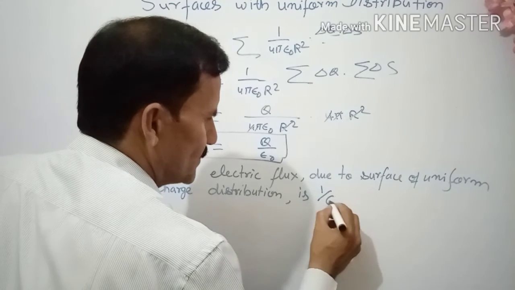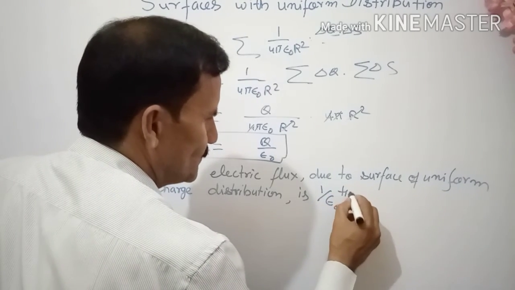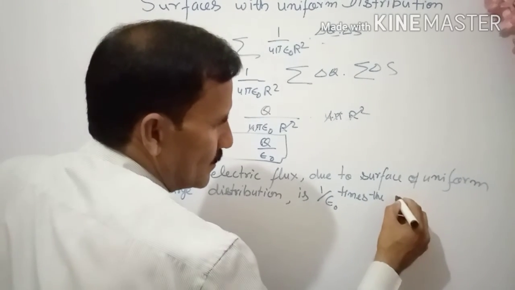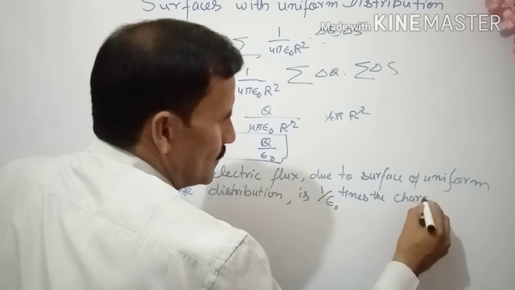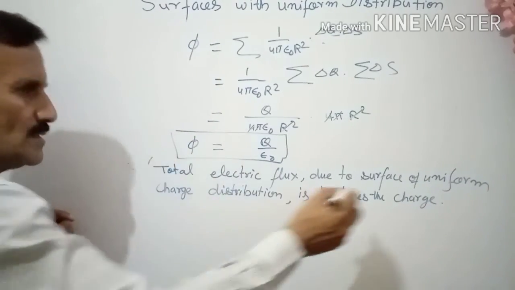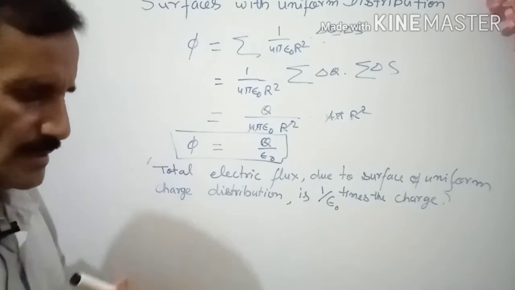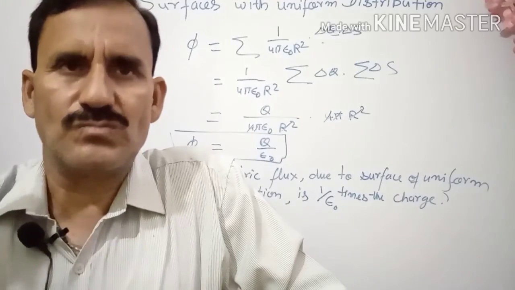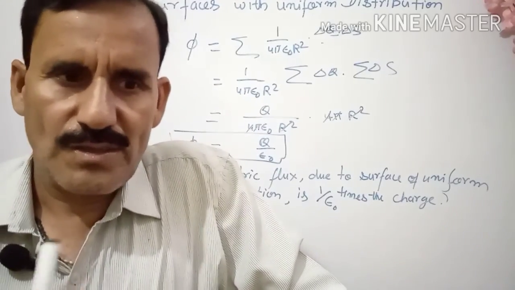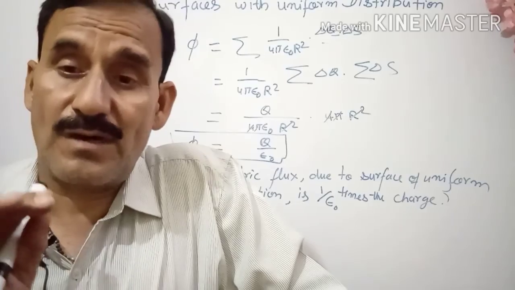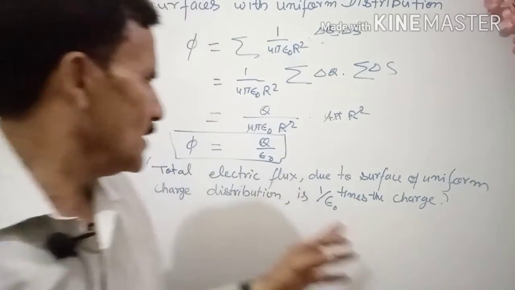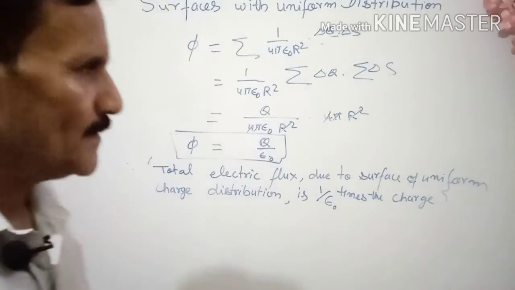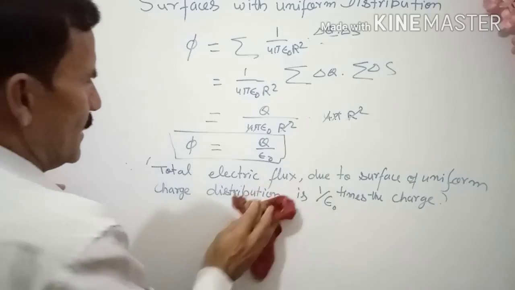is 1 upon epsilon naught times the charge of the body. This rule is called Gauss law. So whenever there is electric flux, the total electric flux of equipotential surfaces is always 1 upon epsilon naught times the charge. So he derived the law with the help of his sphere.